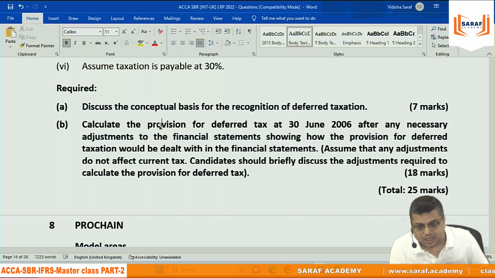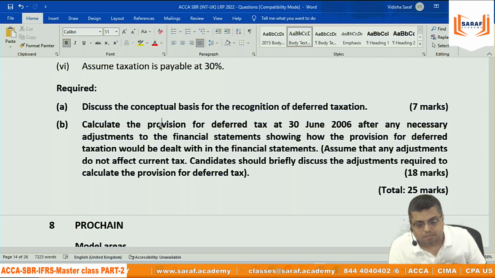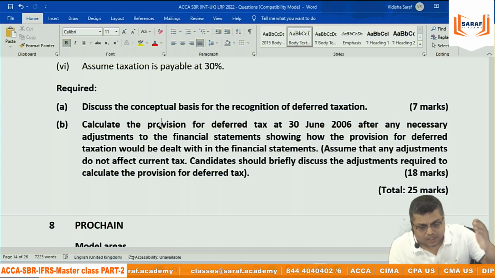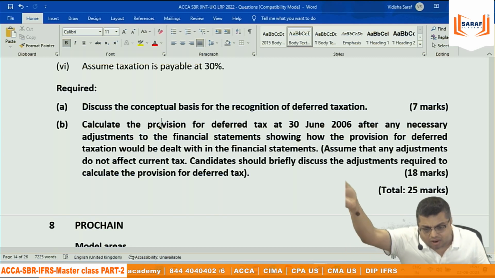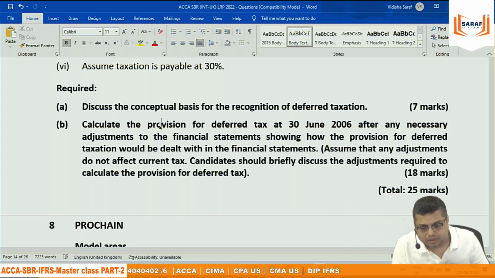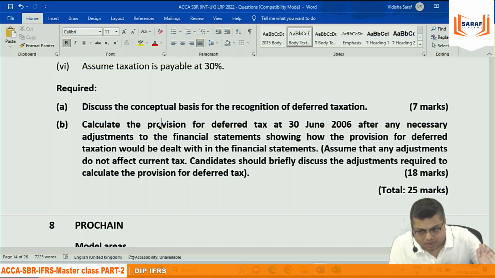For solving questions in exams, we have to follow only one principle. What is the opening balance of deferred tax? What is the closing balance of deferred tax? The difference between opening and closing goes to P&L, and the closing figure will be recorded in the balance sheet. Simple. For every question in the exam, whether it's one line or a big question like this: opening balance of deferred tax, closing balance of deferred tax, the difference goes to the P&L account, and the closing balance in the balance sheet.